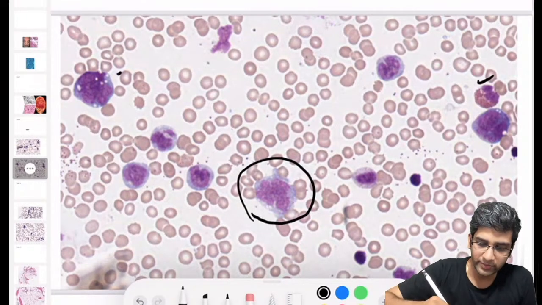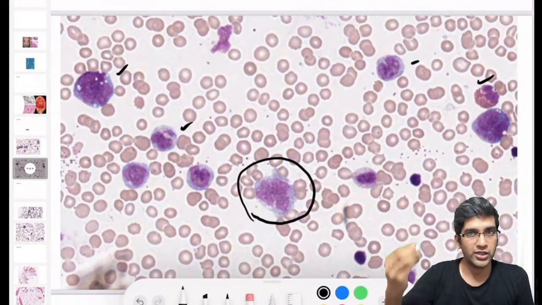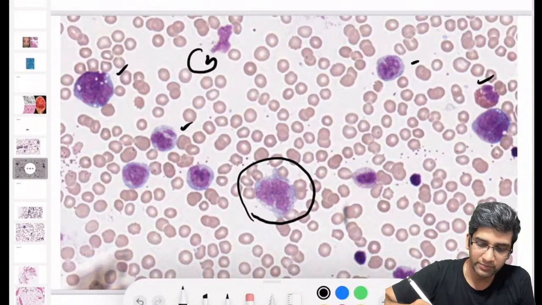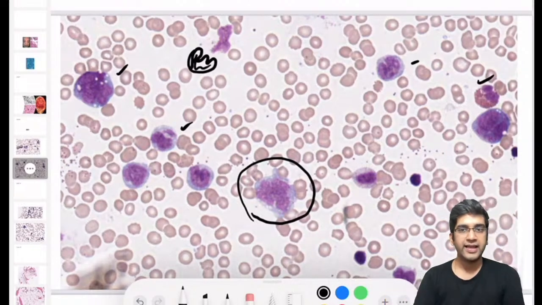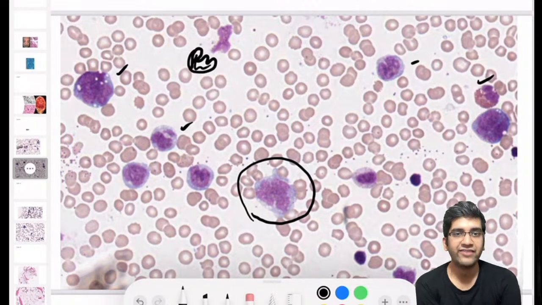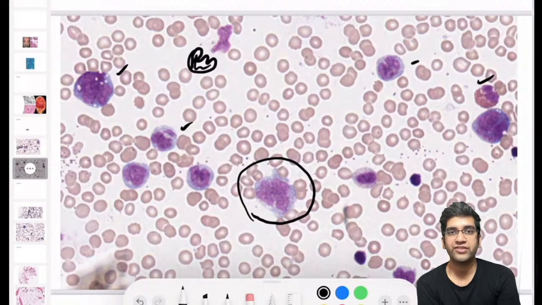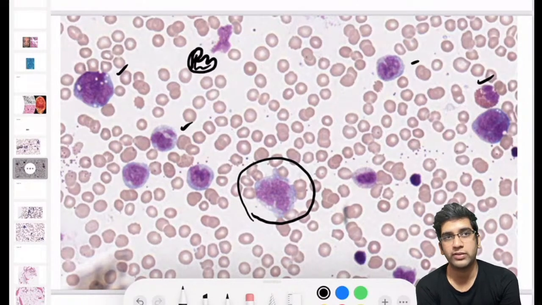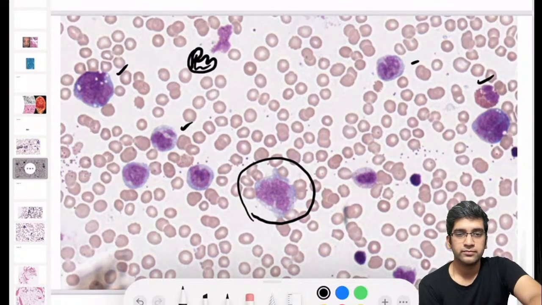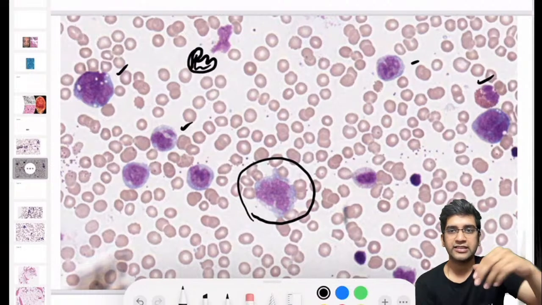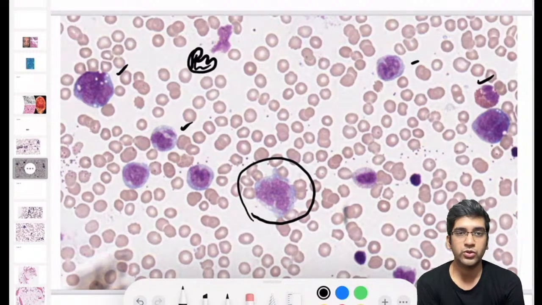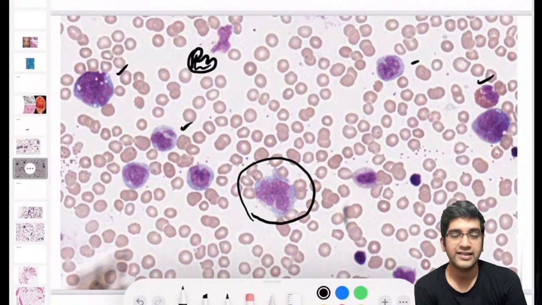And if you look at most of them, the nucleus is not round at all. The nucleus is kind of having some indentation like this. It's an opened up chromatin. It's having lots of indented nuclei. It's having vacuoles in the cytoplasm. It's not having granules, and there are eosinophils. Can these blasts fit into a monoblast? They do fit into a monoblast. That's how a classical description of a monoblast looks. So like Satvik said, it's a classical case of an AML M4 with eosinophilia.